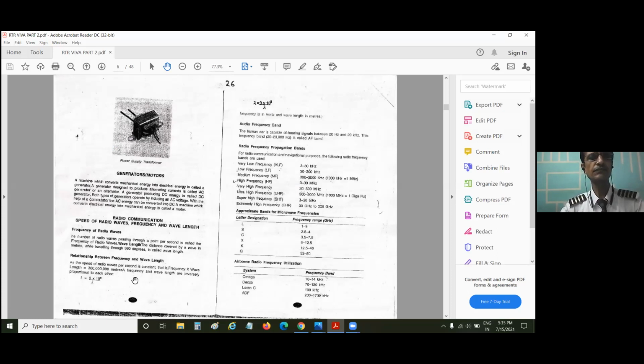So you can say frequency and wavelength are inversely proportional. If you increase the frequency, the wavelength decreases, and vice versa. That means when you decrease the frequency, the wavelength will increase. If the frequency increases, the wavelength will decrease.